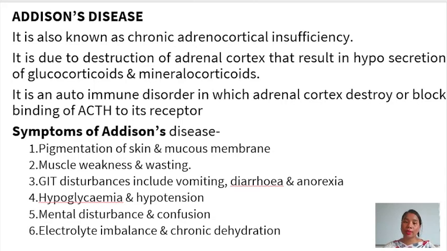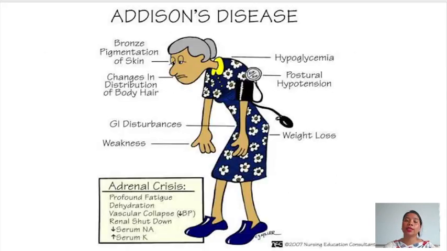Then muscle weakness and wasting, GIT disturbances which include vomiting, diarrhea and anorexia, hypoglycemia and hypotension. Hypoglycemia is a condition in which there is a low level of glucose in the blood. Then mental disturbances and confusion, electrolyte imbalance, and chronic dehydration. So these all are the symptoms of Addison's disease.